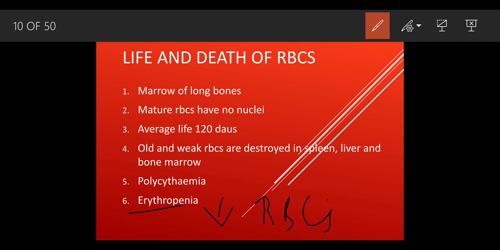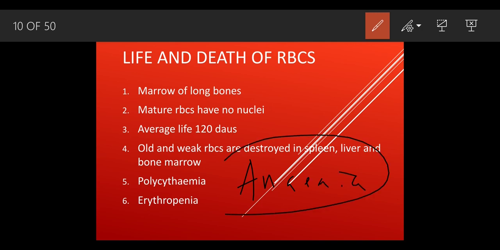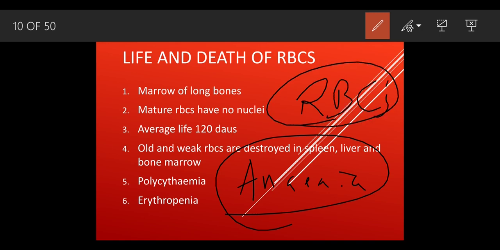When the RBC amount decreases inside the body, it becomes very difficult for the person to breathe in, to take in oxygen, and the person often feels sleepy. So this condition is called erythropenia. You have heard about the condition called anemia. Anemia is a condition where the number of RBCs is less, okay, where the RBCs are very few in number. So this is nothing but erythropenia also.